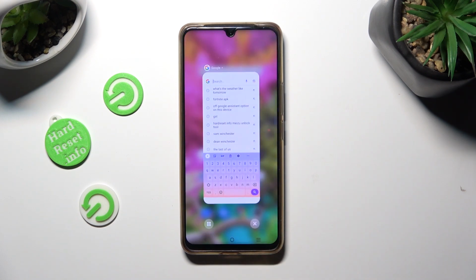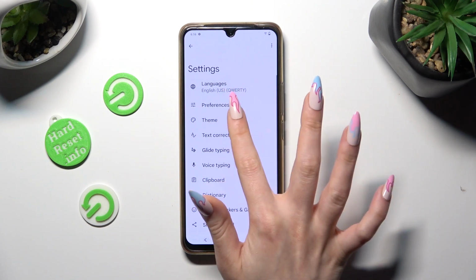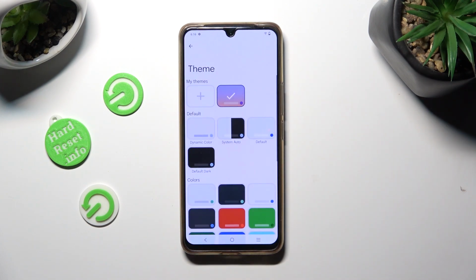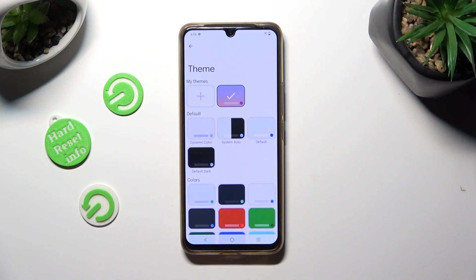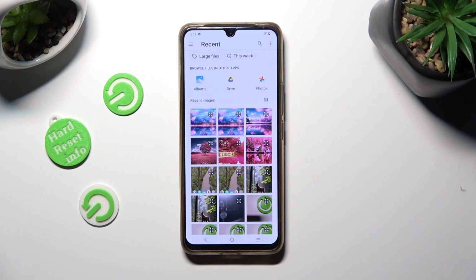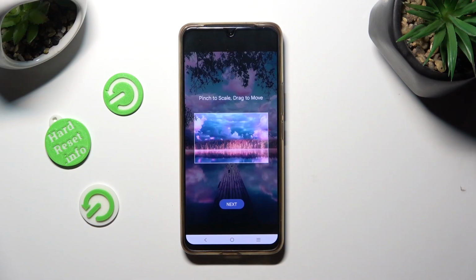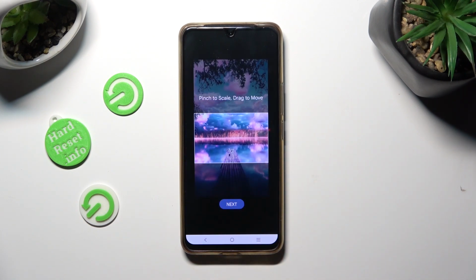If you want to customize it though, access exactly the same settings. But this time select this plus under My Themes. Now click on the photo that you wish to apply. Pinch it to scale and drag it to move. Then click on Next.